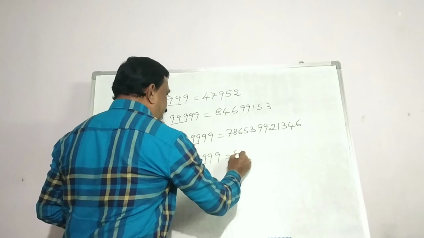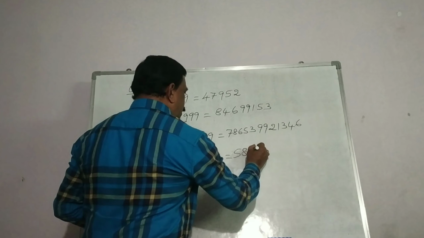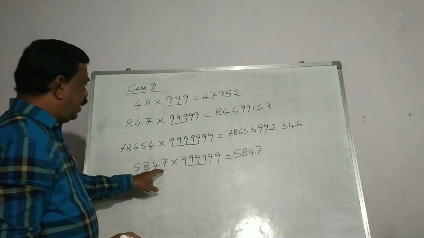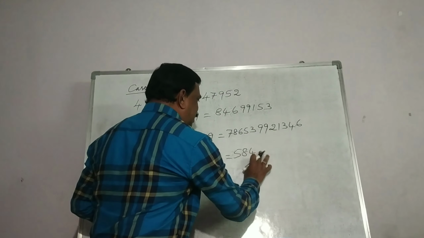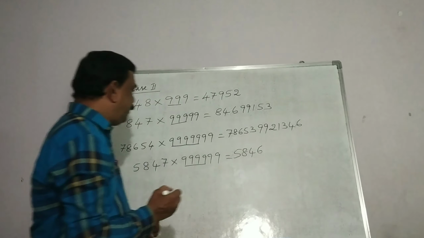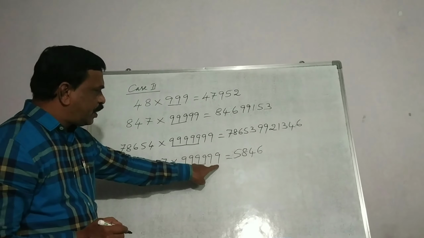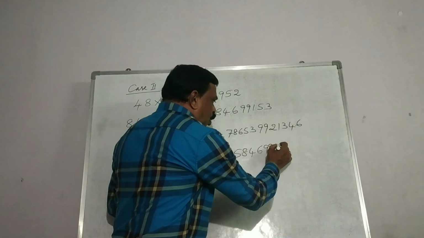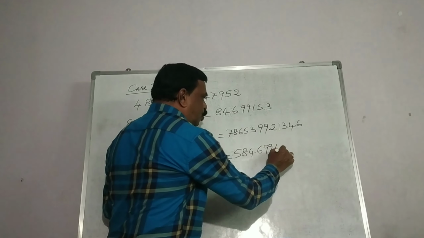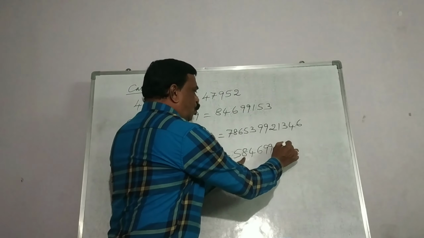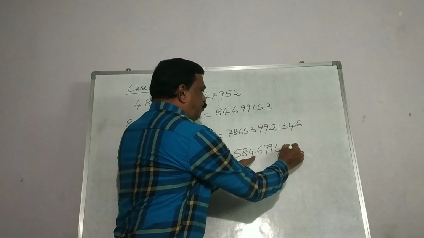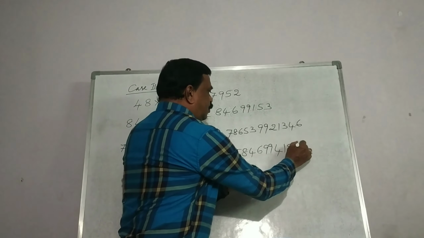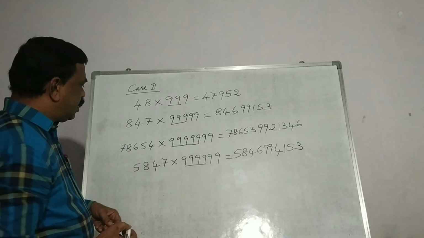So this will become 5847, and 5846 after reducing by 1. And 2 9s are extra here. So these 2 9s will come in the middle here. And then for these numbers apply the complement of 9. 9 minus 5 is 4. 9 minus 8 is 1. 9 minus 4 is 5. 9 minus 6 is 3. So that is our answer.